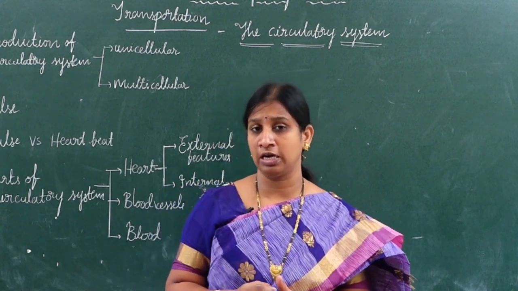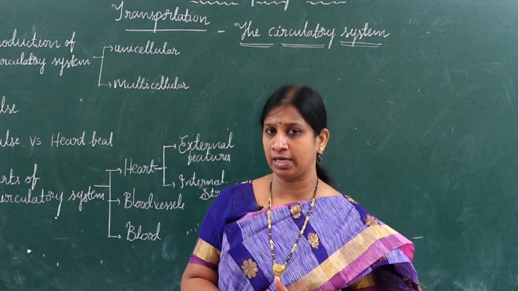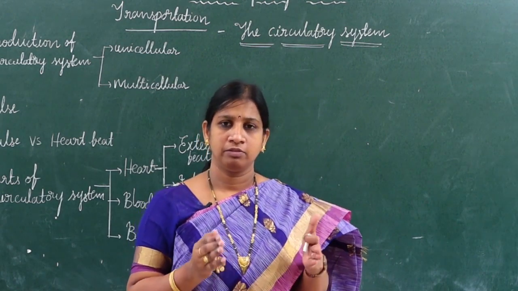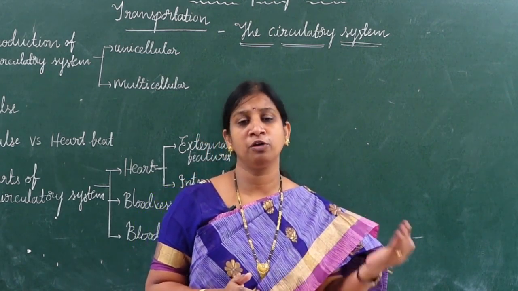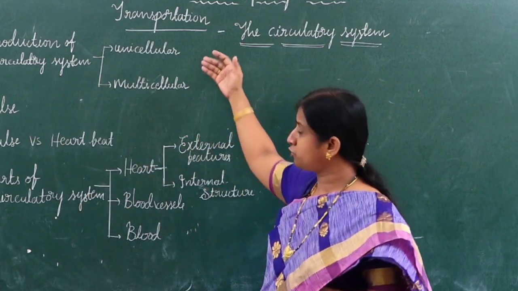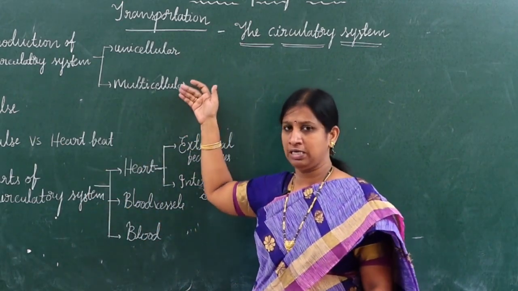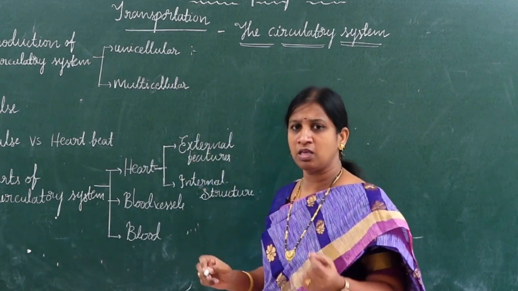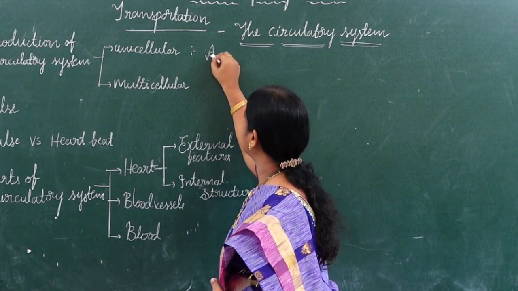But every organism definitely requires transportation of materials, though the way may differ from one organism to another. Basically organisms are of two types: unicellular and multicellular. Unicellular organisms are made of a single cell. You already learned this in the primary classes.